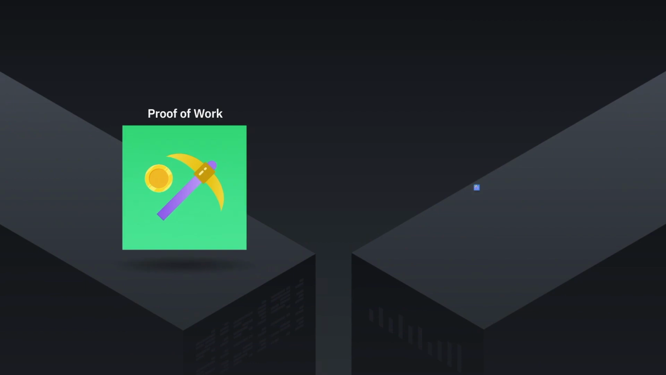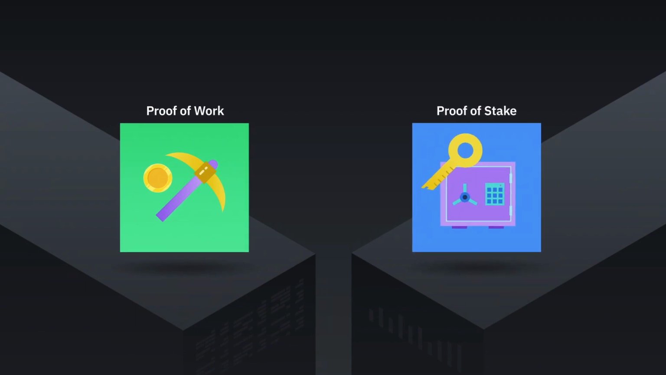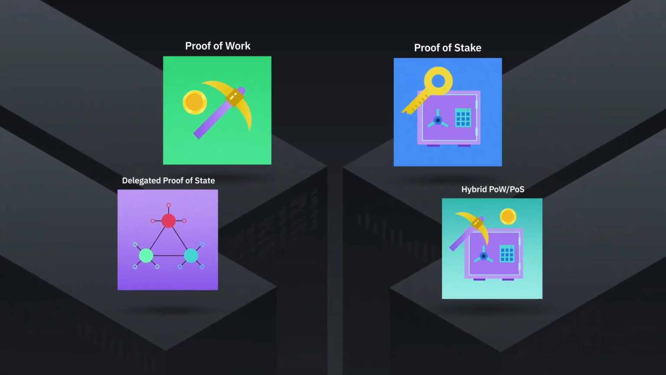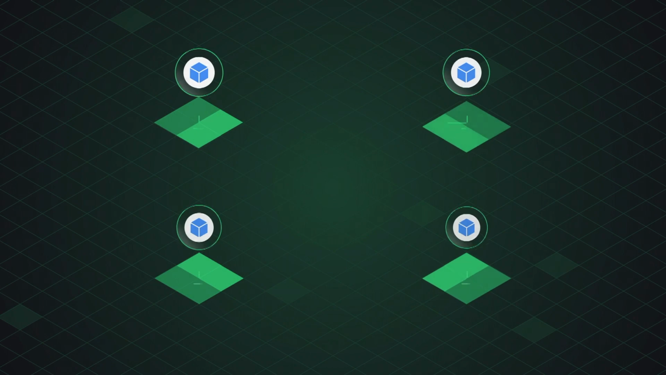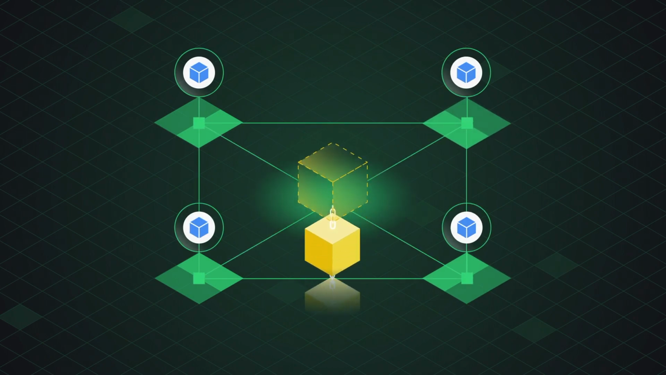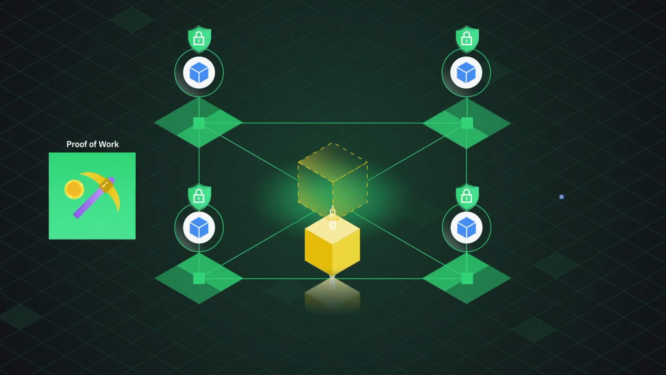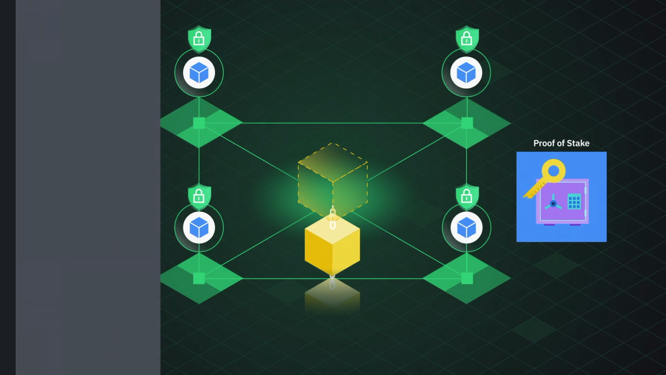Besides proof of work and proof of stake, there are other alternative consensus mechanisms. Delegated proof of stake and hybrid PoW/PoS are two examples. To sum up, consensus mechanisms are critical to allow distributed systems to work together and stay secure. And proof of work and proof of stake are two dominant mechanisms.